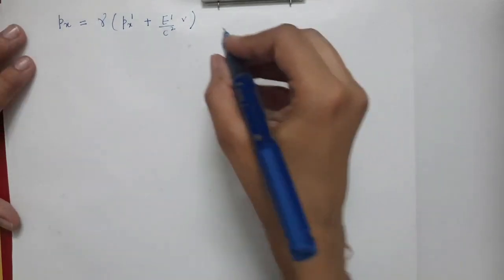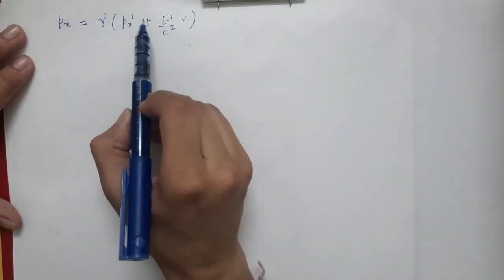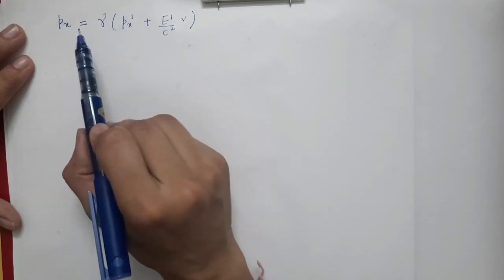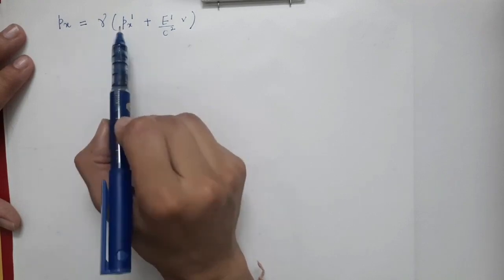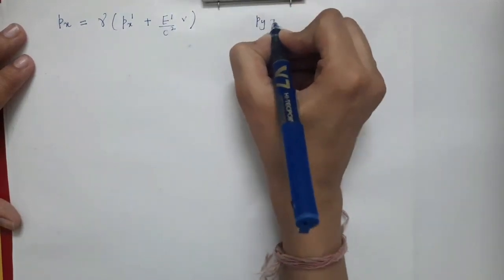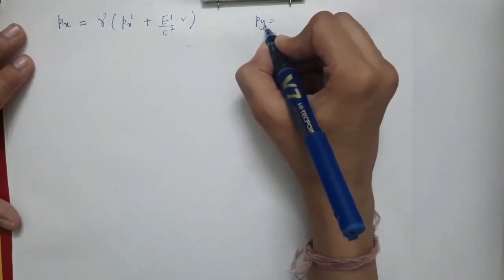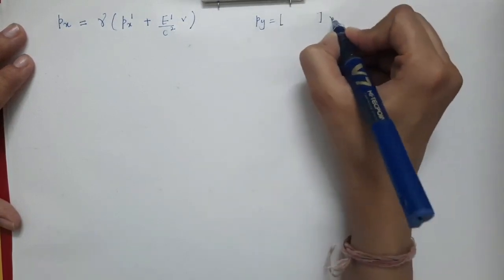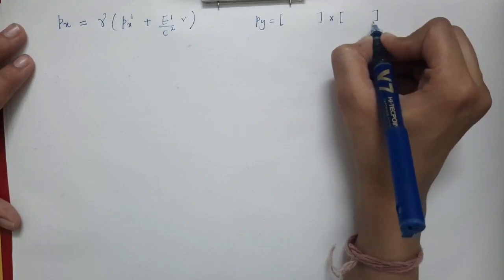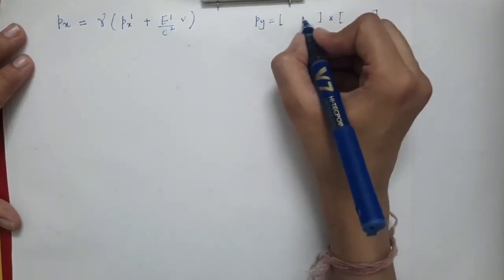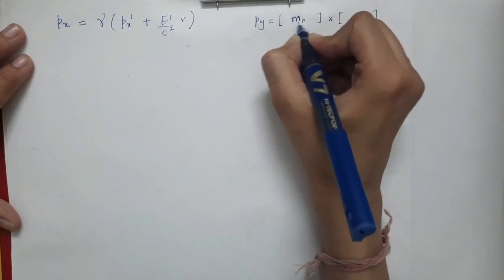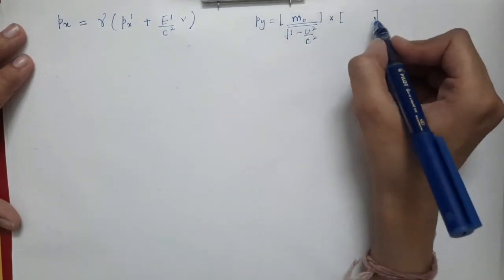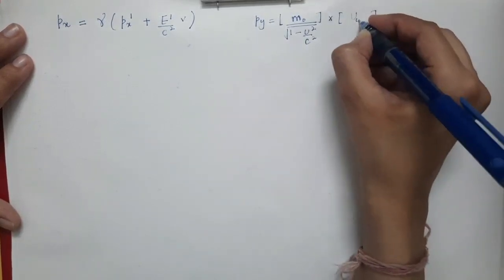Now similarly you can find the relation of py with py prime. Here we have found the relation of px with px prime, and now we can find the similar relation of py with py prime. What is py? Py is the y component of the momentum in S frame, equal to the mass of the particle in S frame times the y component of the velocity in S frame. The mass in S frame is m0 divided by under root of 1 minus u square by c square, and the y component of velocity in S frame is uy.